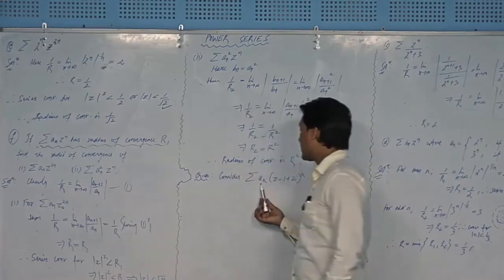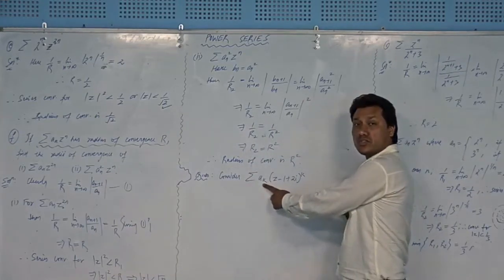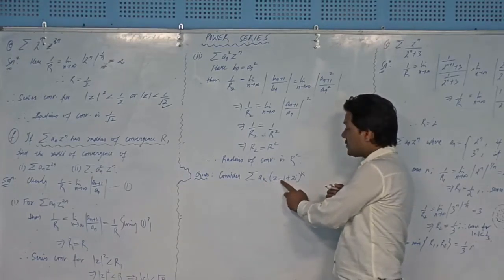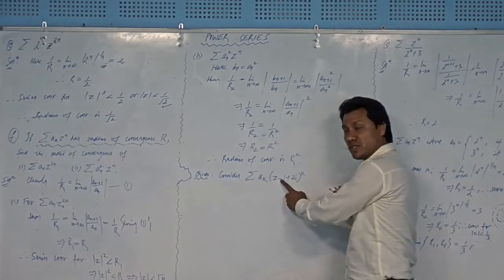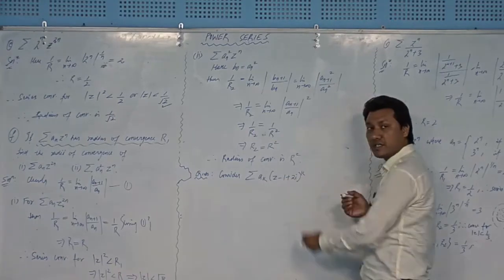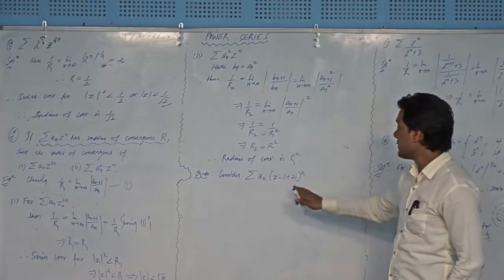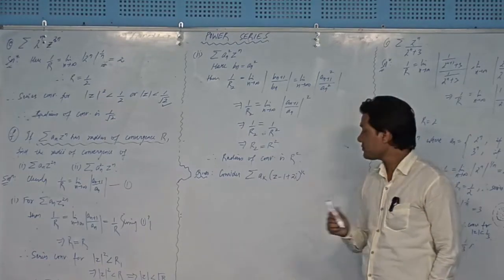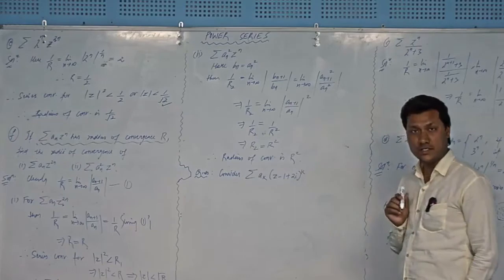You can see that the coefficient ak is not known, but the center is known. This is written as z minus 1 plus 2 iota. You can take minus common from here, and you will get z minus 1 minus 2 iota. So the center of the series is known, and that is 1 minus 2 iota. However, the coefficient is not known. So consider this power series.